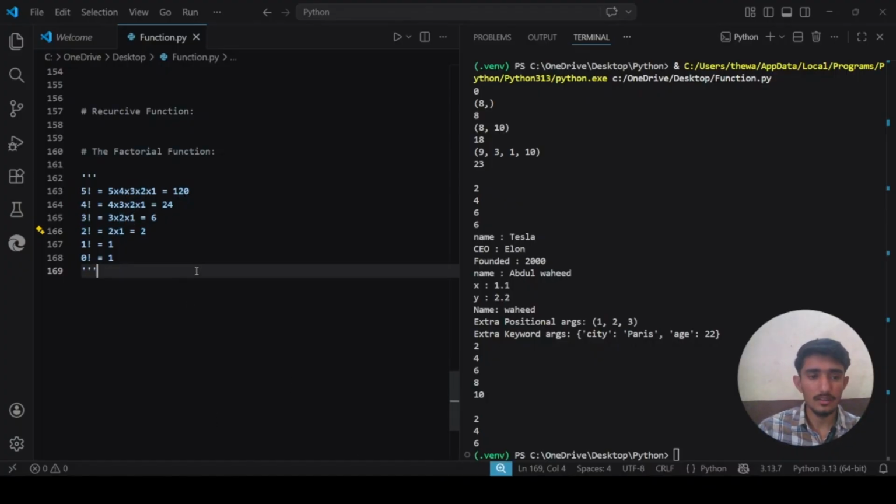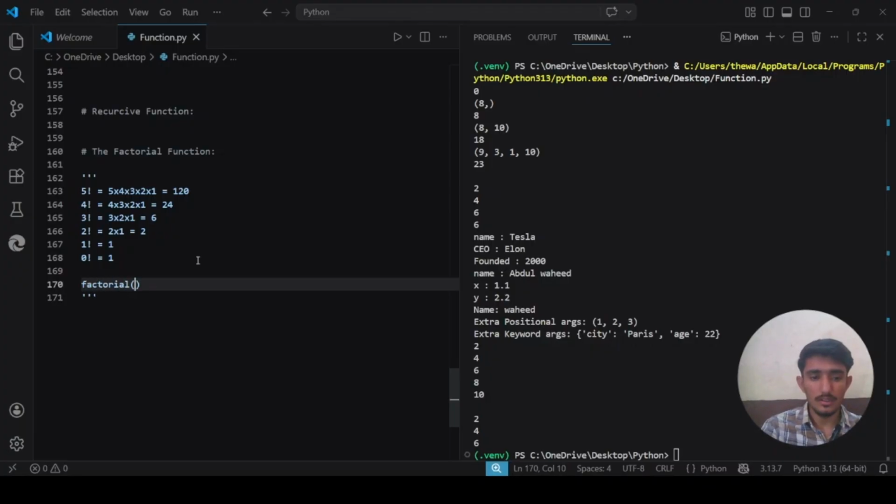Like factorial n is equal to n into factorial n minus 1. You see that whatever the n is, we will subtract 1 from that.